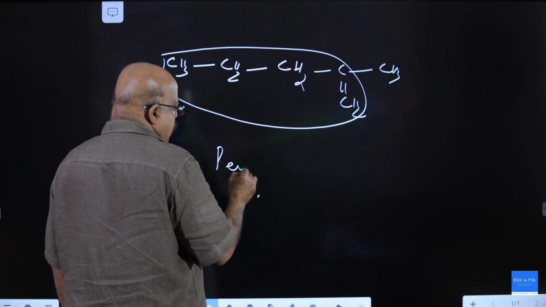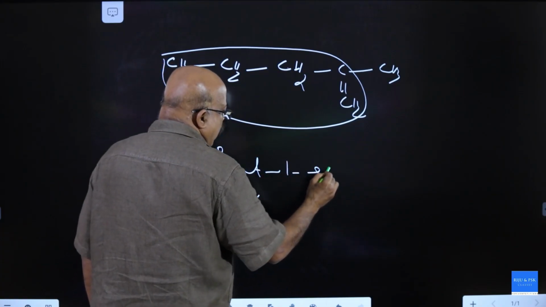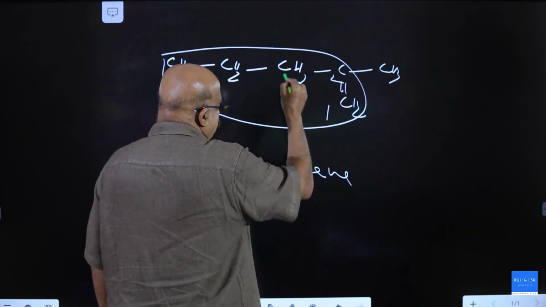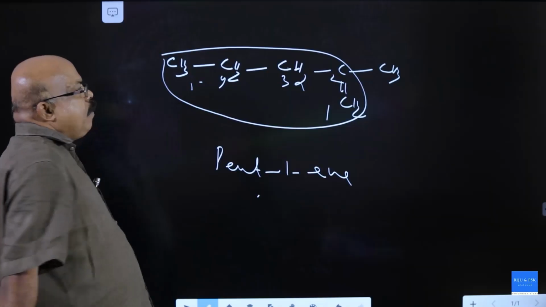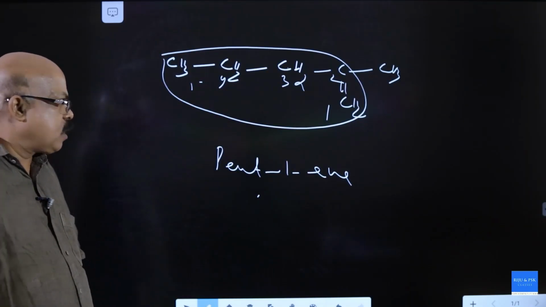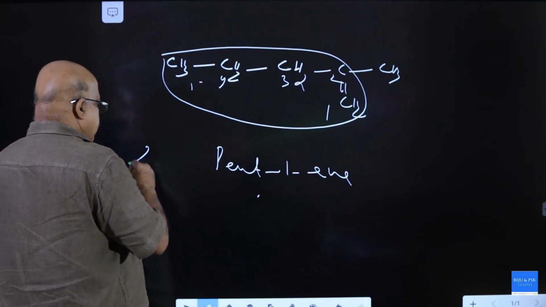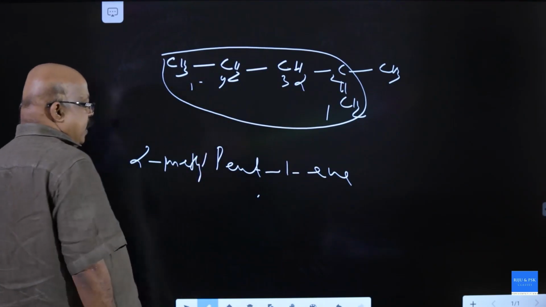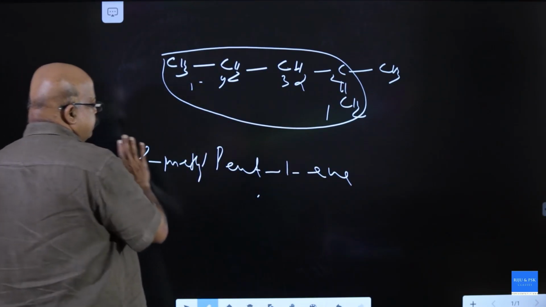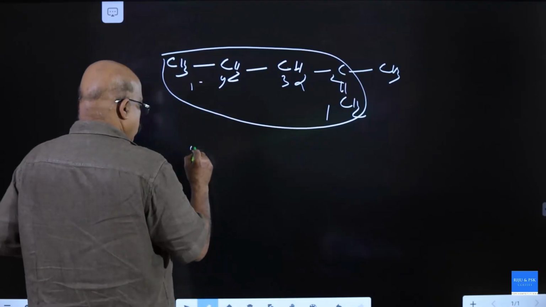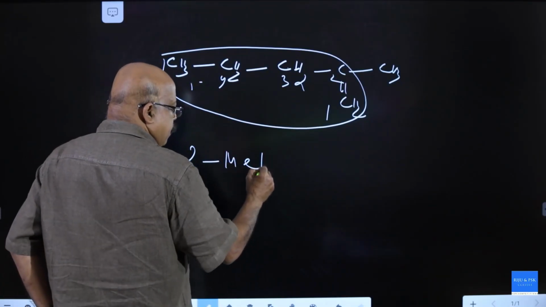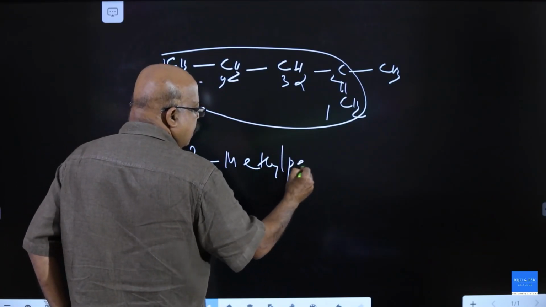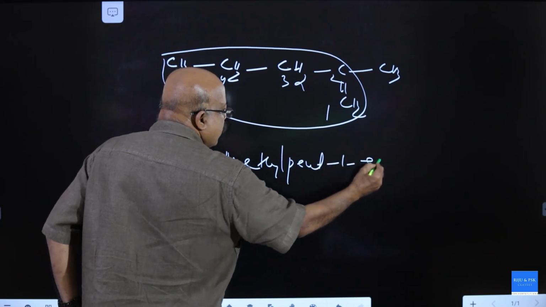It is pent-1-ene. The second carbon atom has a methyl group. It is 2-methyl pent-1-ene.